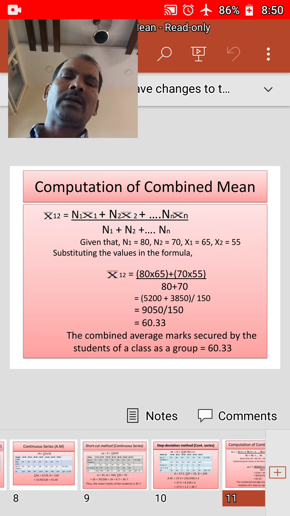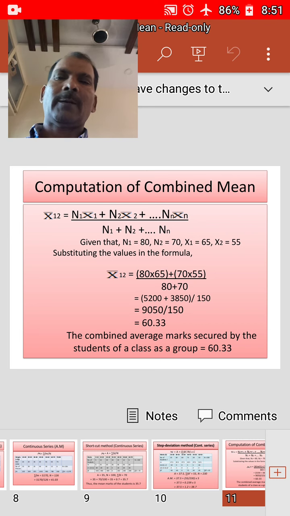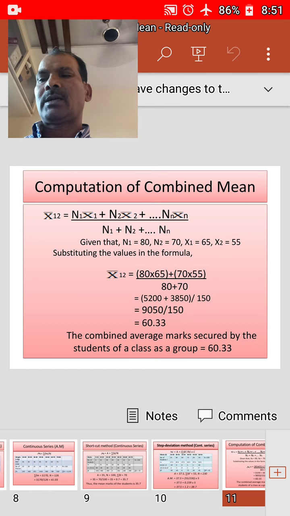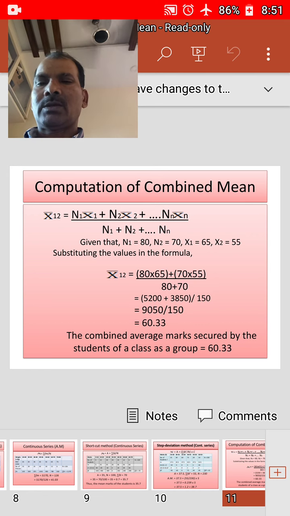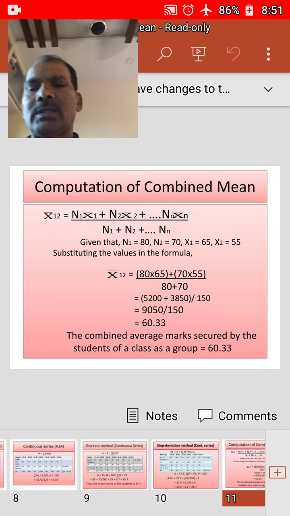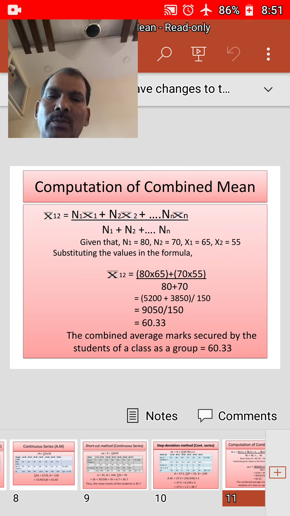It is equal to 9050 by 150, which is equal to 60.33. The combined average marks secured by the students of a class as a group is 60.33.